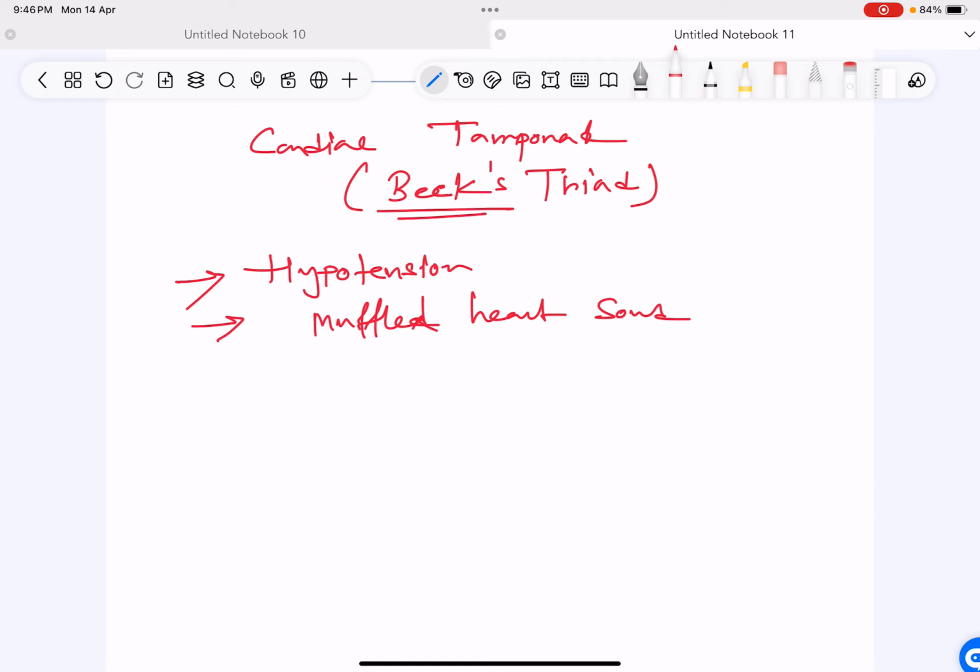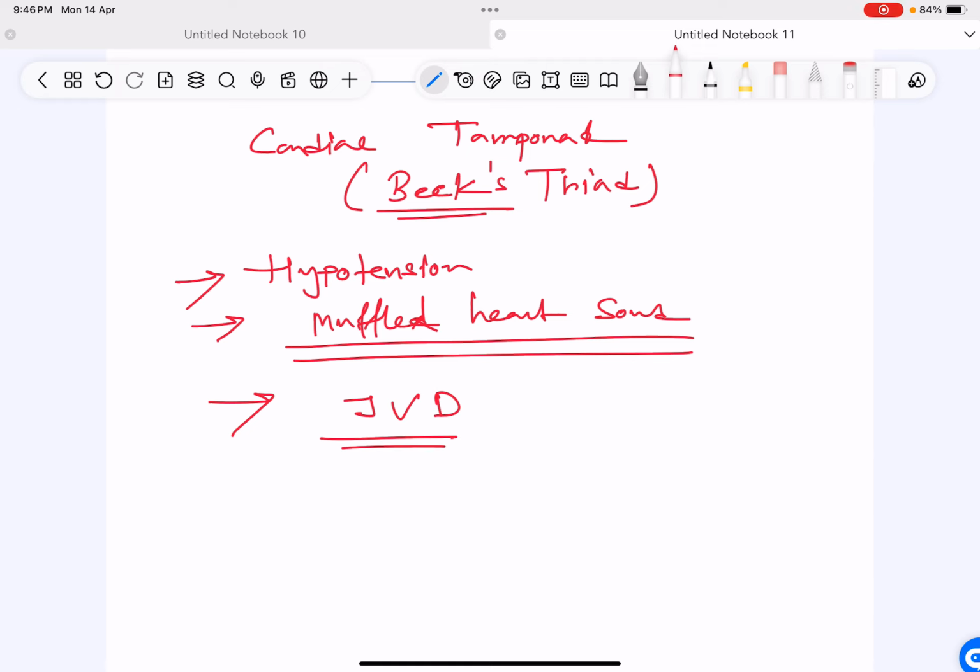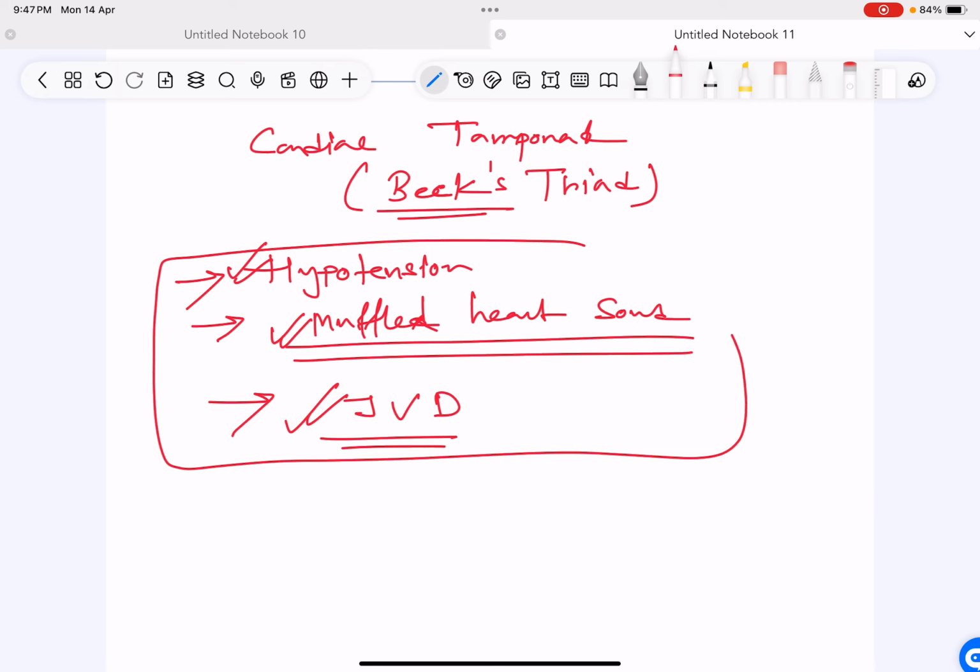Because of the fluid that is surrounding it, the sound waves are transmitted less. So hypotension, muffled heart sound, and jugular vein distension. These three are together known as Beck's triad.